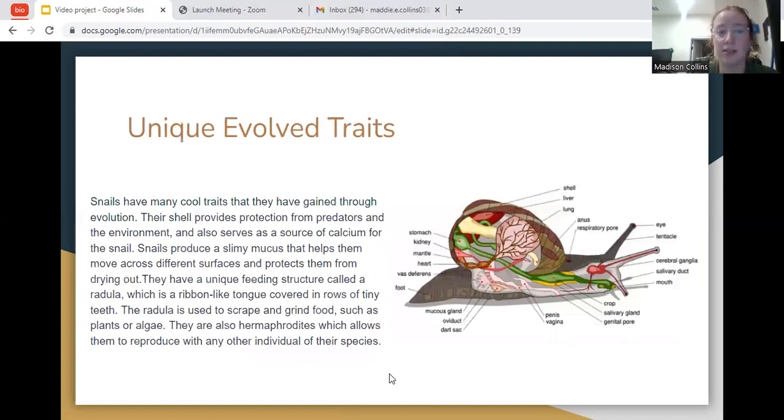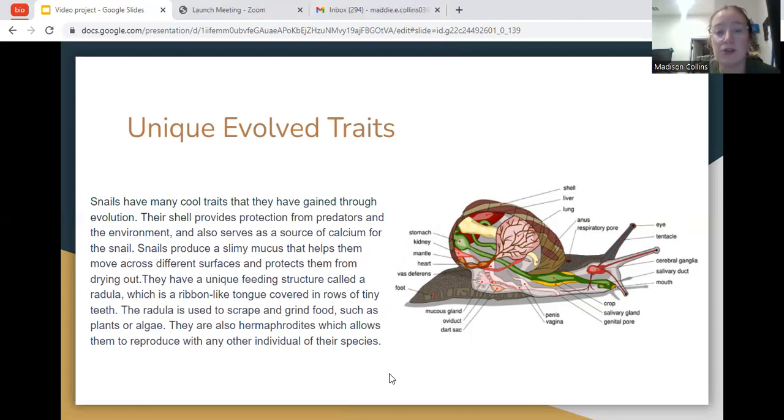Unique evolved traits. Snails have many cool traits that they have gained through evolution. Their shell provides protection from predators and the environment, and also serves as a source of calcium for the snail. Snails produce a slimy mucus that helps them move across different surfaces and protects them from drying out.